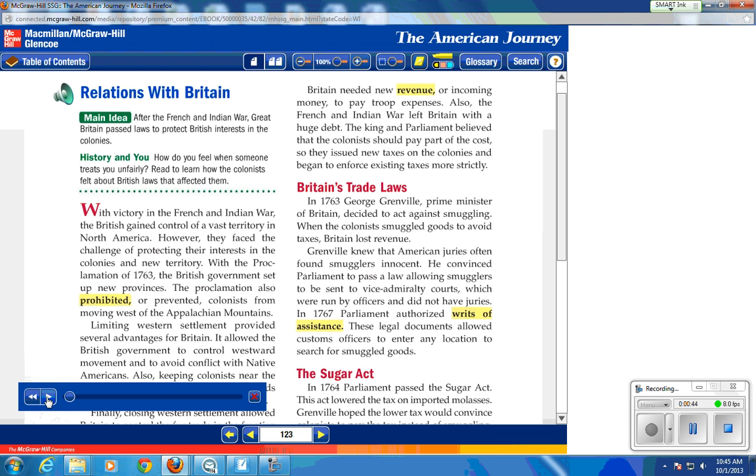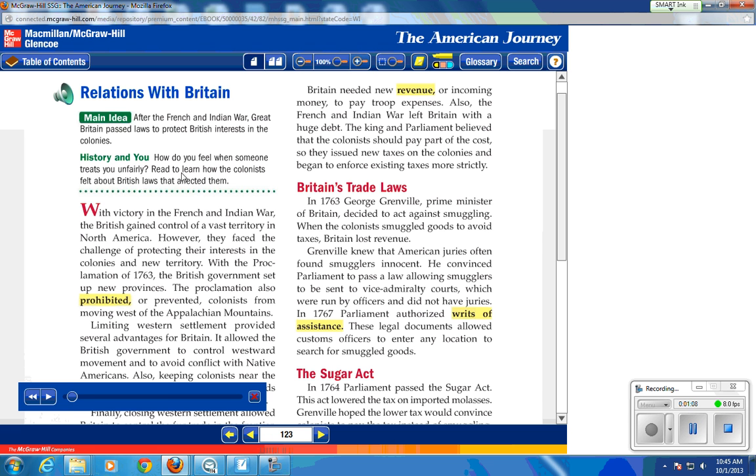Relations with Britain. Main idea. We will hear from that momentarily, but everything here is really important to understand what's available to you. In every section, there's a main idea highlighted in green. Main ideas do exactly that: they give you the main idea of the paragraph or paragraphs.